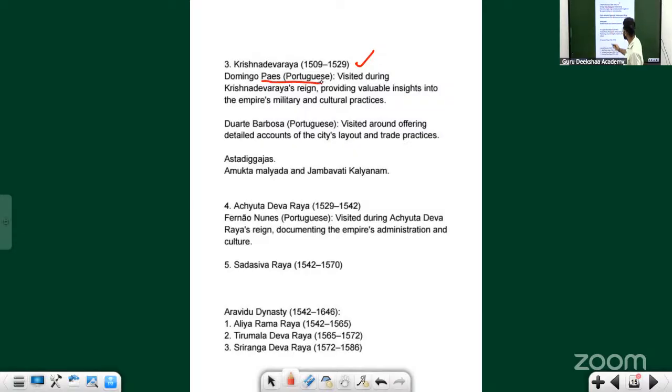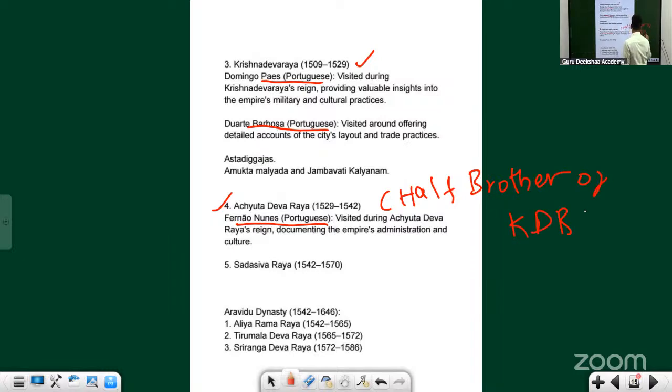He came into the court, and Duarte Barbosa, like he is also Portuguese, and like there is this Fernando Nunes. Okay, he is also Portuguese. But he didn't come into the court of Krishna Devaraya. Rather, he came into the court of Achyuta Devaraya, who is half brother of Krishna Devaraya. Krishna Devaraya is also denoted as KDR.